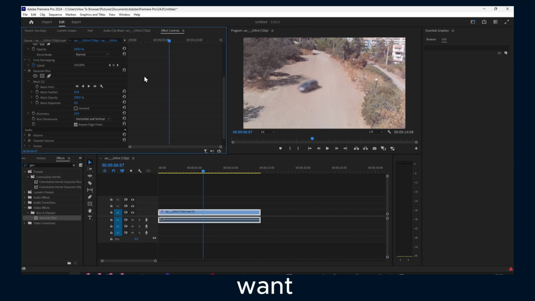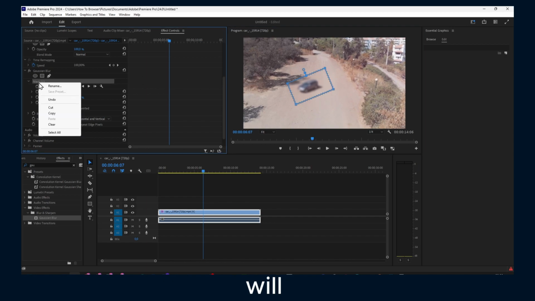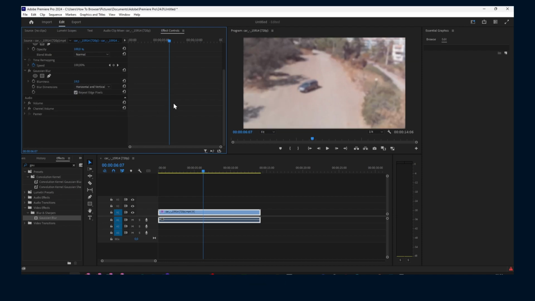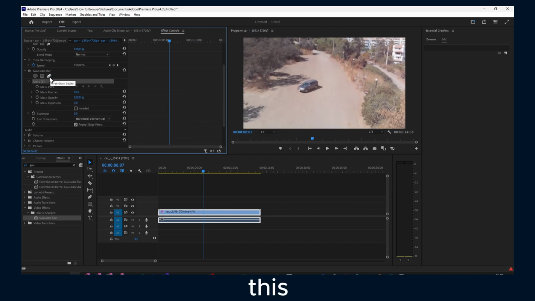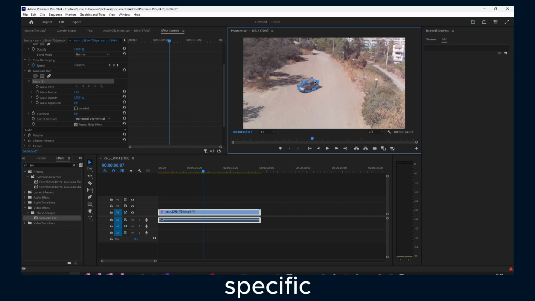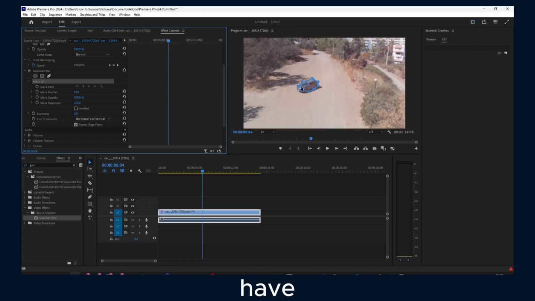Now if you don't want that, right click here and click cut, and just decrease this to 0 and get the free draw Bezier. You click and highlight if there is something specific you want to blur. Now increase, and now you see here you have blur, right?